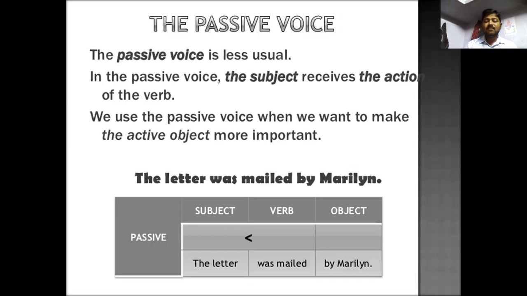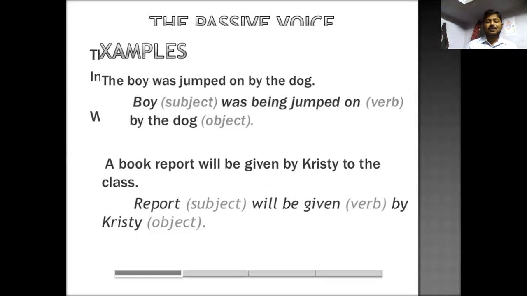The letter is the subject, the receiver of the action. Was mailed: was, that means the be auxiliary, is used for denoting the verb form for passive. And the doer is denoted by the preposition by: by Merlin. So the passive form should be like this.